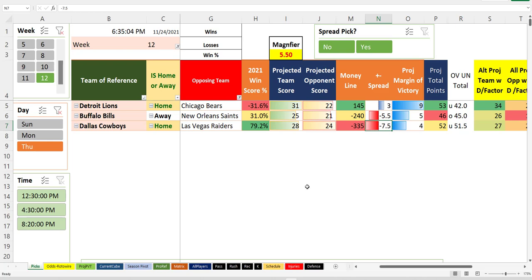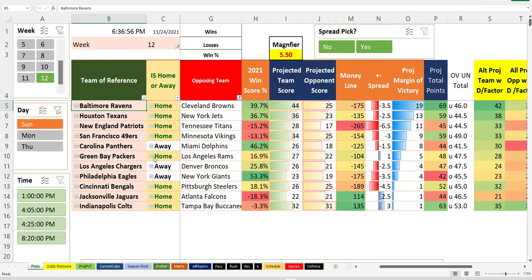How about that? Even more than a touchdown in Dallas. That's what it says to do. So those two are clear, I think, from the algorithm. They're not giving the Cowboys credit to win this game by more than a touchdown. But the odds makers are. And that makes a lot of sense that this line is extra generous for the Raiders. So I guess Raiders plus 7.5 and Detroit to win on Thursday.